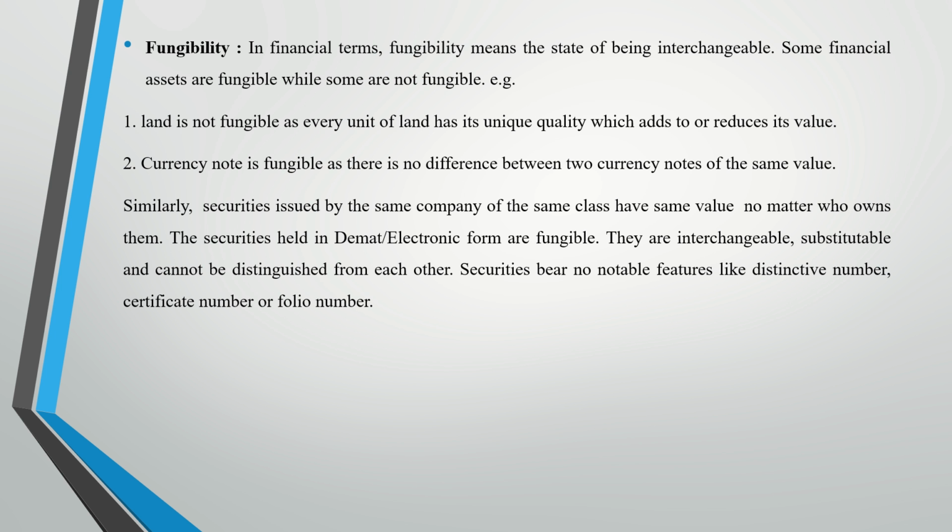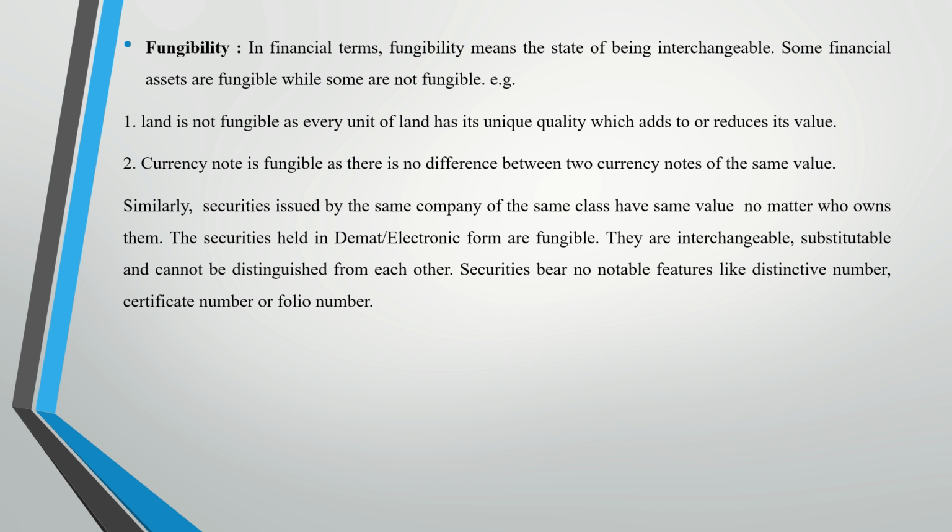Some financial assets are fungible while some are not fungible. So the very simple meaning of fungibility is when one asset is interchanged with another asset having the same value, it is called fungibility. So fungibility का मतलब है the ability of an asset to get exchanged or interchanged, but whenever this interchange takes place, the value of both the assets should be the same.